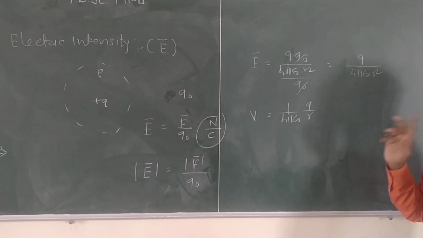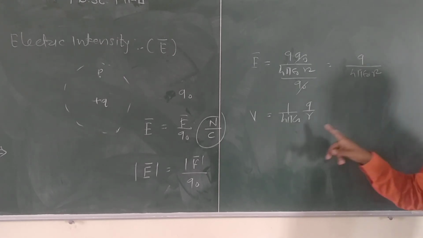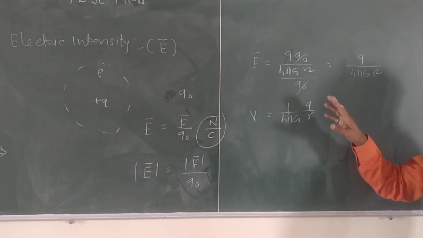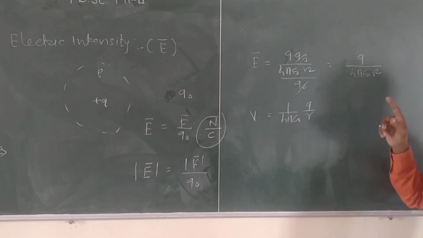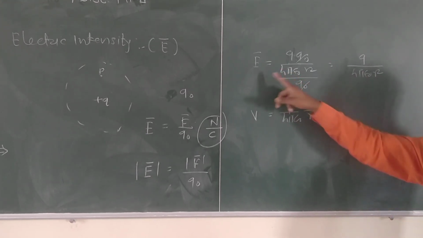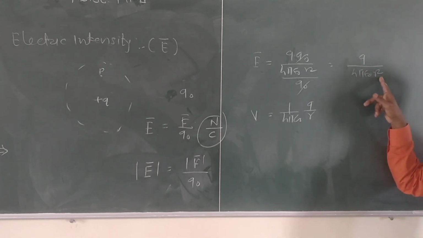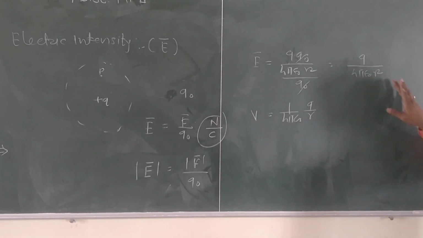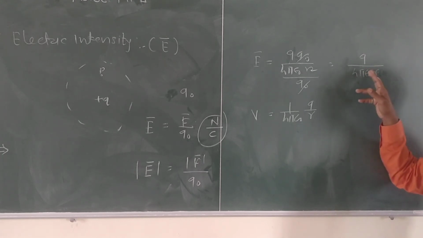The difference is only that here is R square, distance square, and here is only R. So if you write the electric intensity as Q upon 4 pi epsilon naught R square, then to write the electric potential you have to remove only this square.